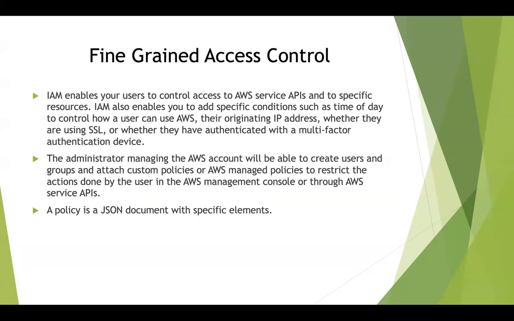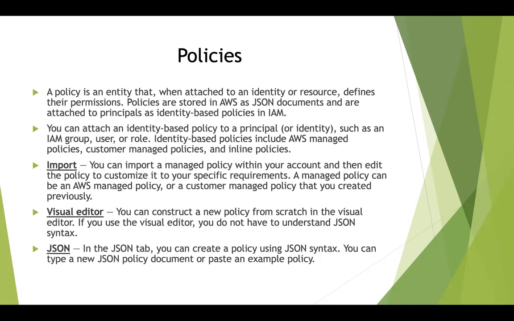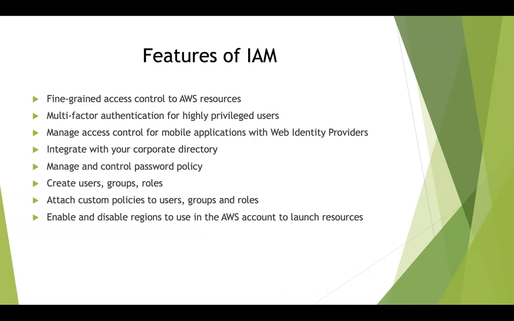And the administrator managing the AWS account will be able to create users, groups, attach custom policies or AWS managed policies to restrict access. So that is called fine-grained access control. A policy, again, like we discussed before, is a JSON document with 5 elements: version, statement, action, resource, and probably I would have forgotten. Let's go back. Yeah, and effect, which is allow or deny.